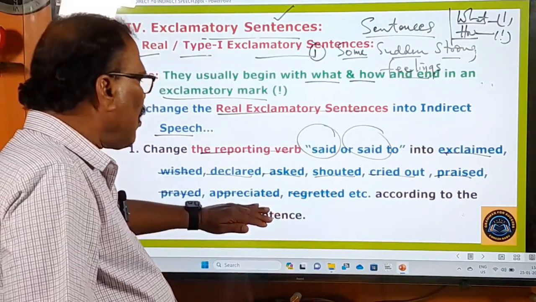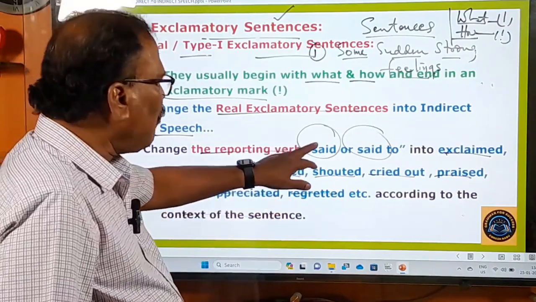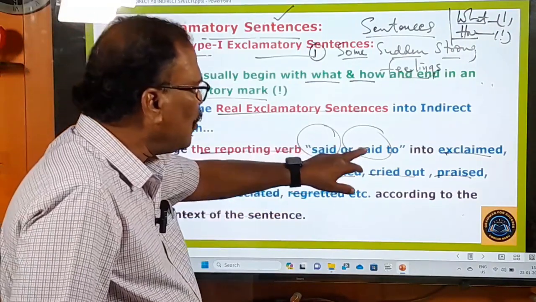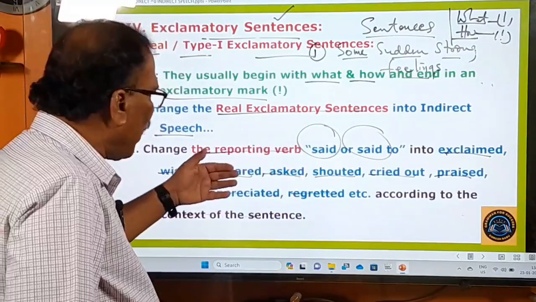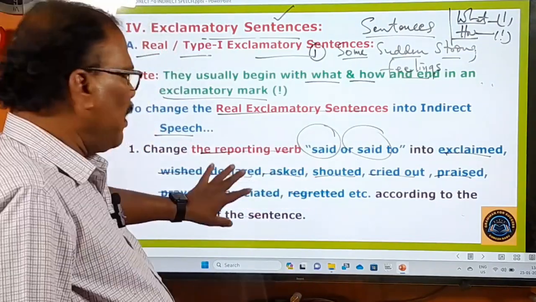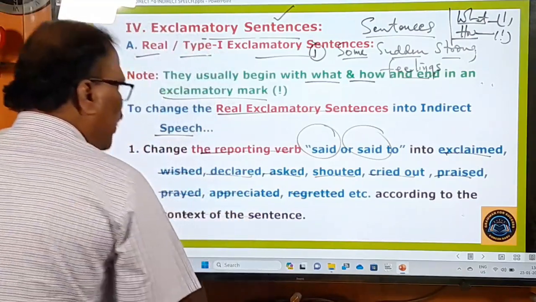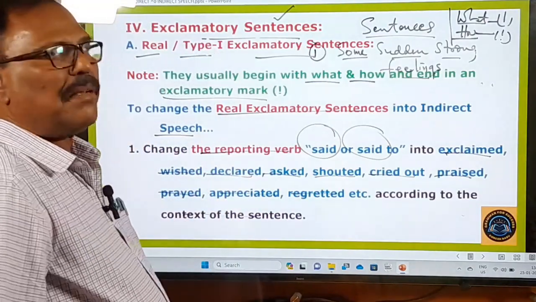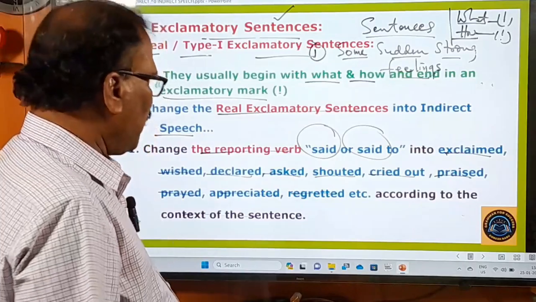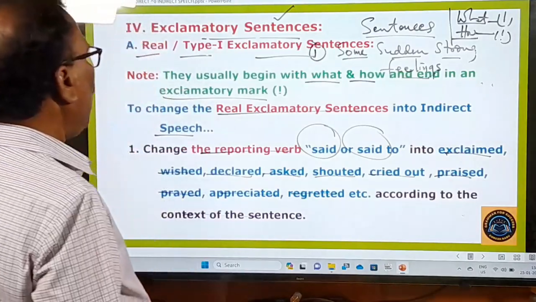So according to the context of the sentence, we have to change this said or said to, the reporting verb, into any one of these verbs. Please keep this first point in your mind, and let us learn the other things about the change of the exclamatory sentences into indirect speech. Now let's move on to the next slide.